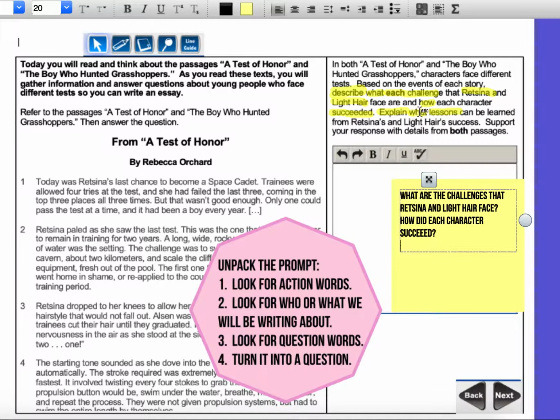And I have one more question word, what again. I'll write that and then I'll ask myself, what do they want to know? What lessons can be learned from Restina and Lighthair's success? Well, that's pretty simple as a question. That makes sense. What lessons can be learned from Restina's and Lighthair's successes?